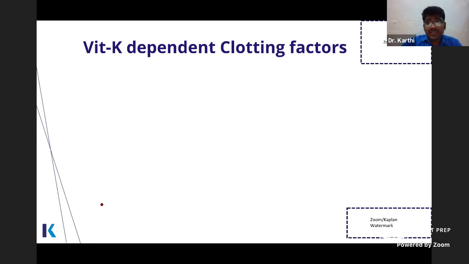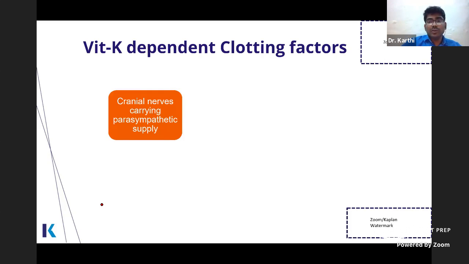Vitamin K dependent clotting factors. Vitamin K is involved in the gamma carboxylation of clotting factors. So how will you remember the numbers? Now you orient your anatomy knowledge.